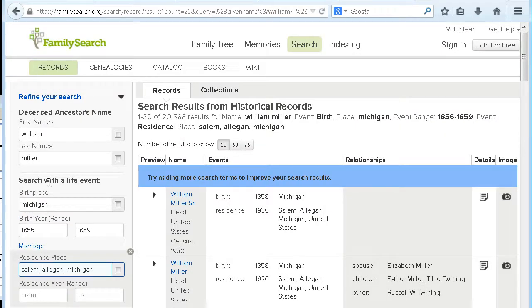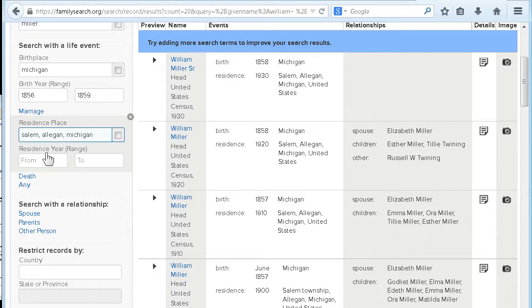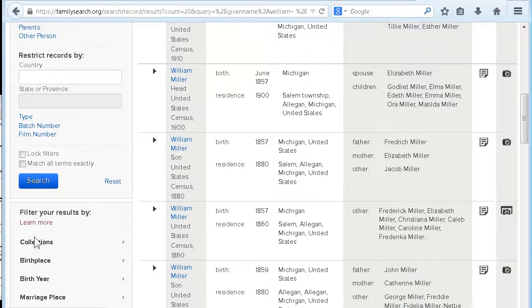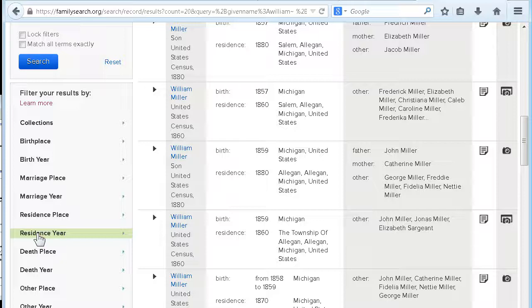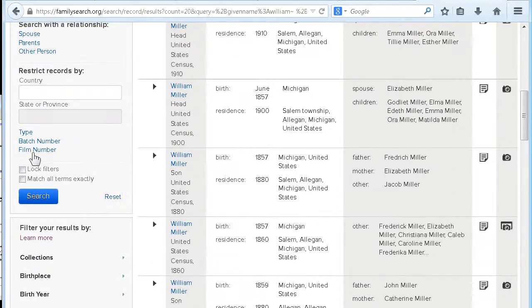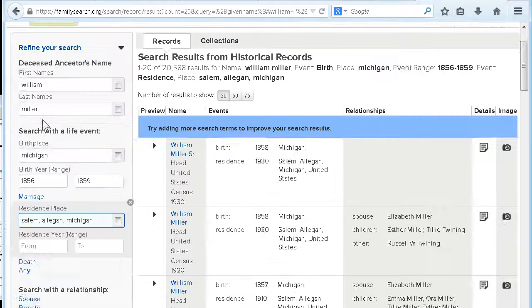Another way you could do this is to add a residence place. Now, I was using Michigan because when you do the location, you can restrict records by location, and that only let you do it to the state level.